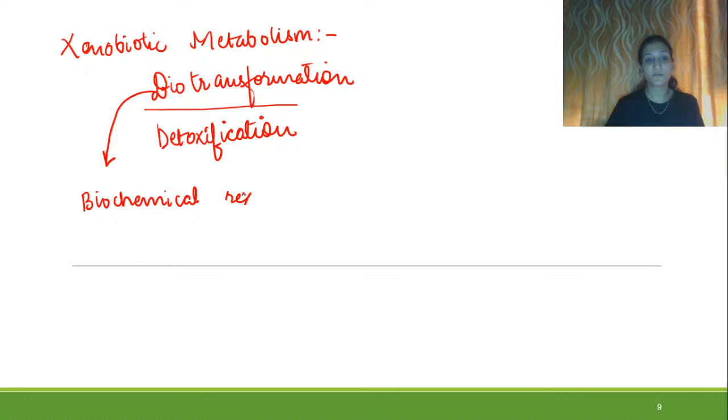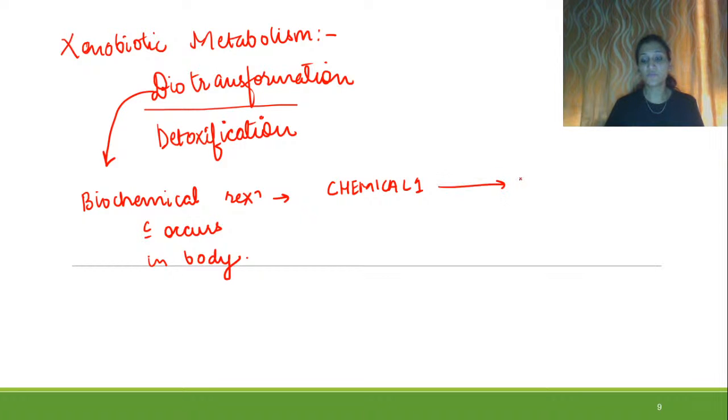Biochemical reaction, and this biochemical reaction occurs in the body, and what happens in this reaction is chemical 1 gets converted into chemical 2.